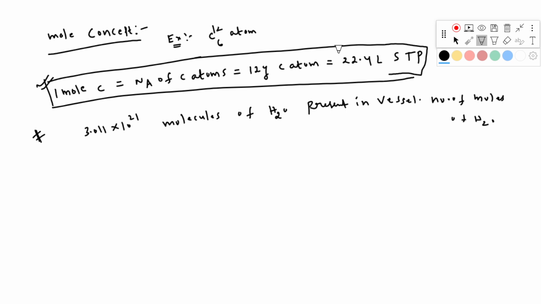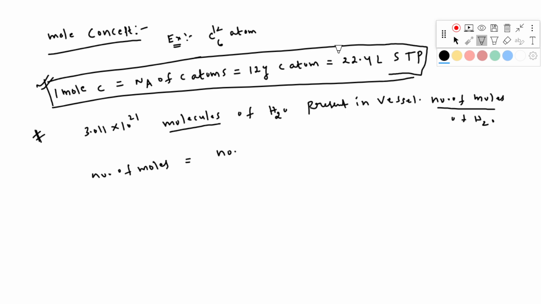How can you do this question? Simple. I will provide you a direct formula here. You have molecules, and you are asked to provide the number of moles. So the formula is: number of moles equals number of entities divided by Avogadro number.